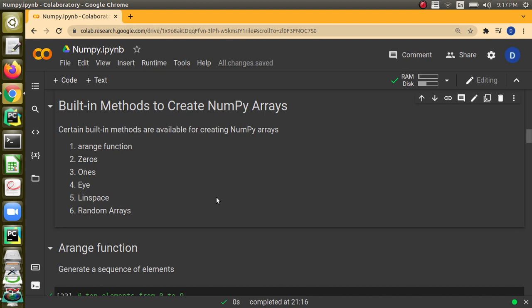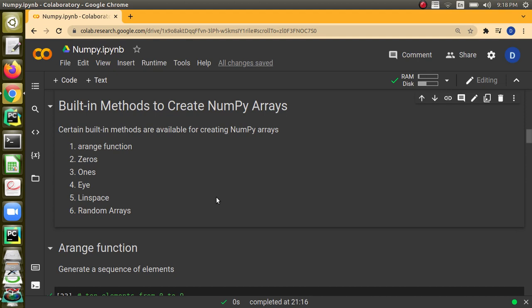And then linspace. Linspace is like arange, but different. Here you tell the start value, the stop value, and the number of elements. It will generate that many elements from that particular space. For example, from 1 to 10, if it generates 20 numbers, it will generate values like 1.5 and so on.